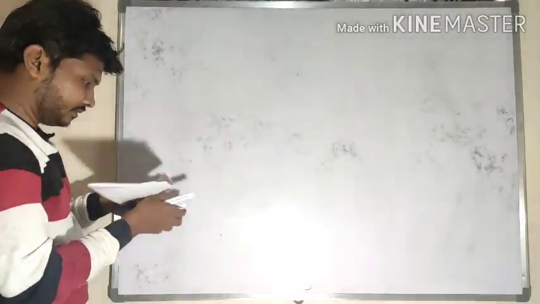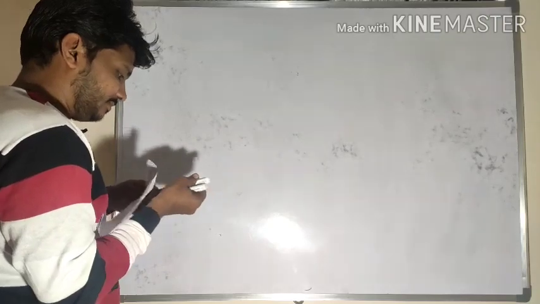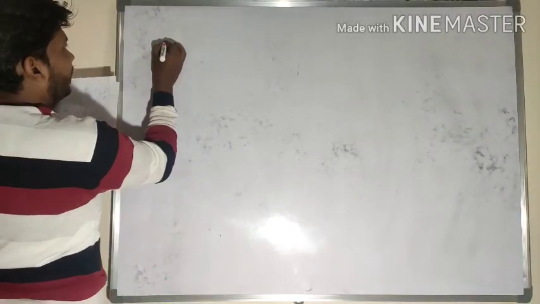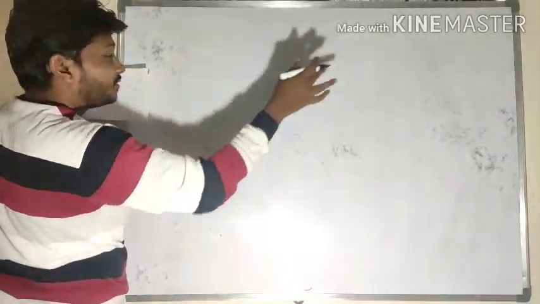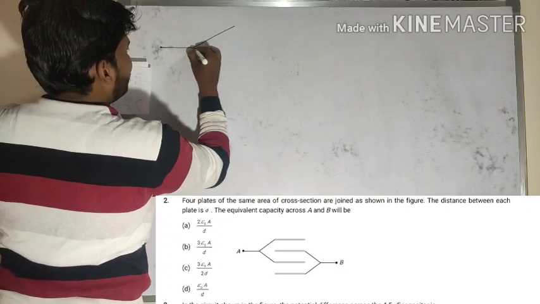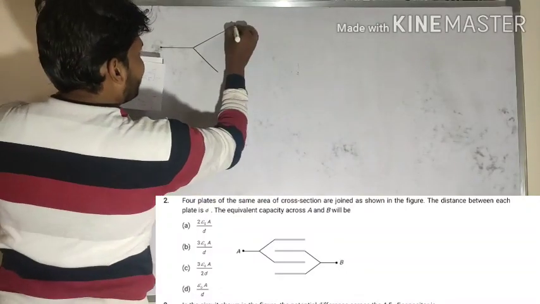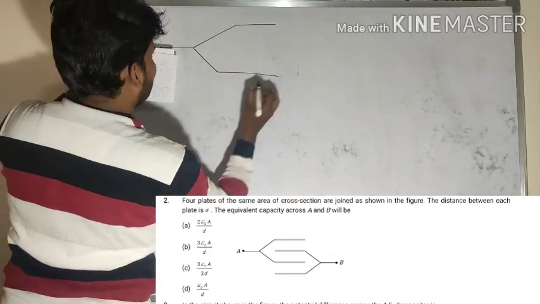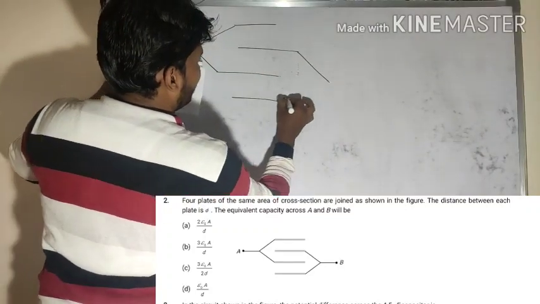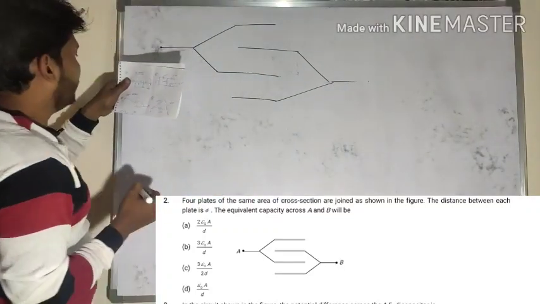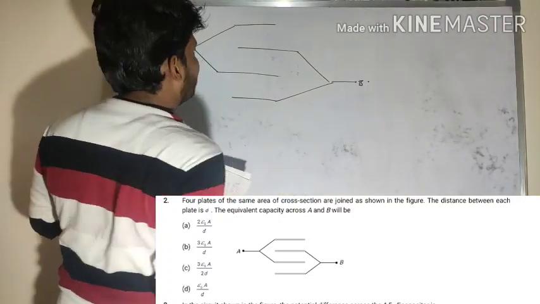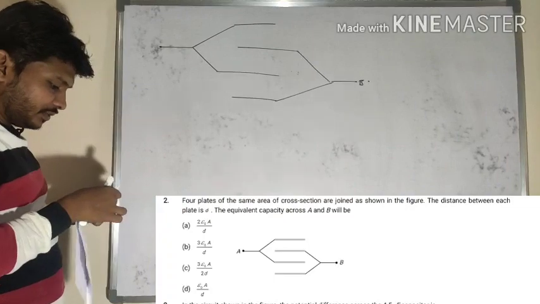So just now we discussed the same thing. For example, find the equivalent capacitance between the points A and B. So let me draw it here. So the question will get displayed here. Equivalent capacitance between A and B here. So look at here. In this situation, what is the formula?